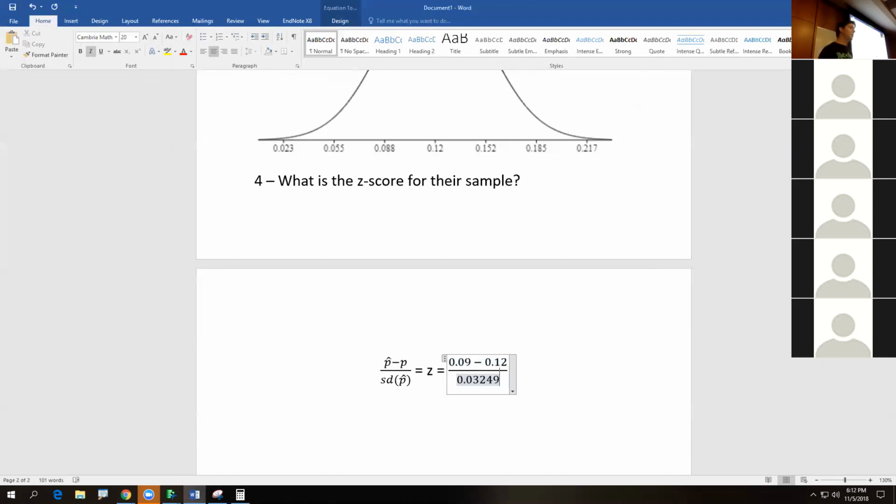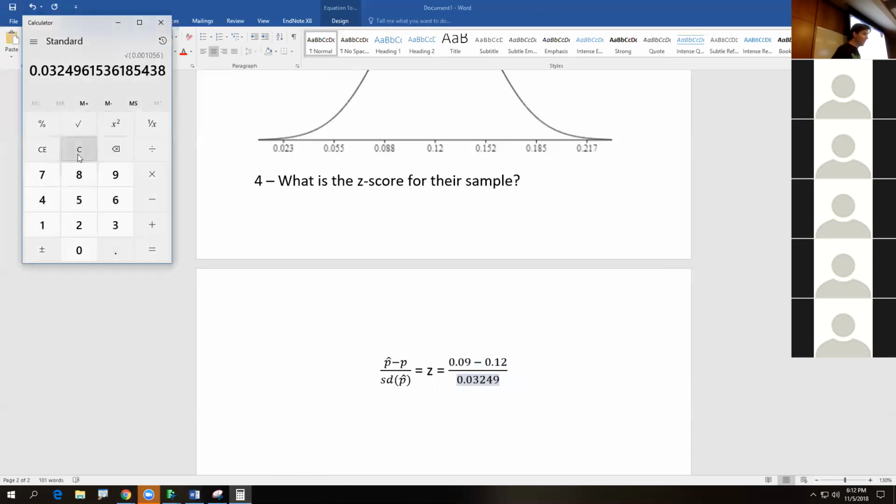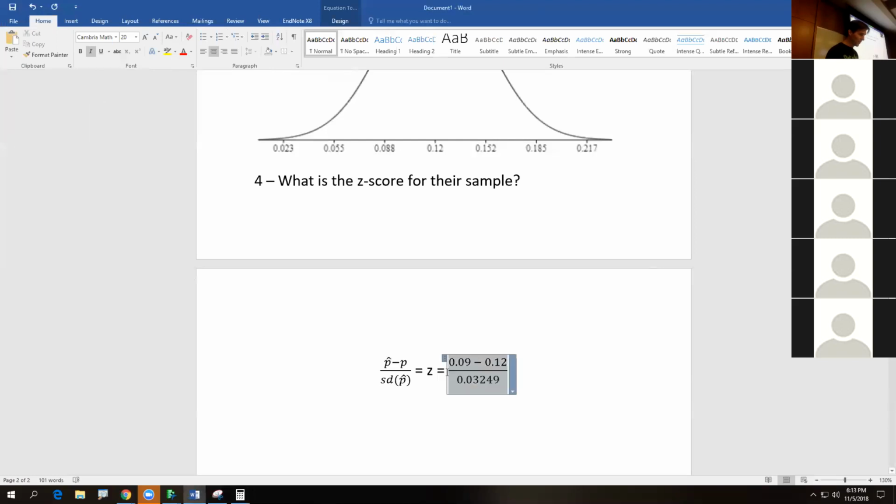The top of the equation is negative 0.03. Does everyone see that math right there for the top of the equation? And let's go right here and go negative 0.03, divide by this. And there we are as our answer, and that's in line with what we thought. Let's just write this all out right here. So we'll put another equals right here, and then the top of the equation is negative 0.03. And let's take a look at this right here.